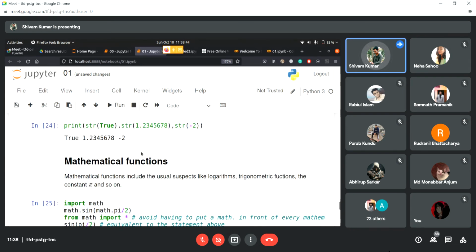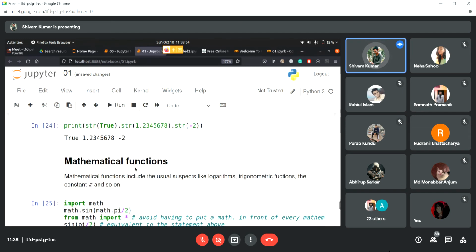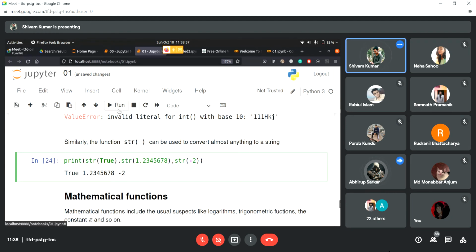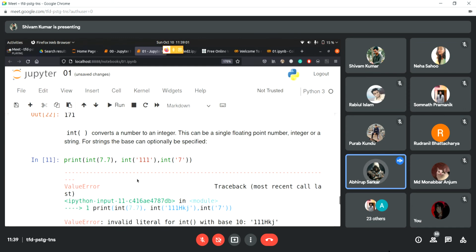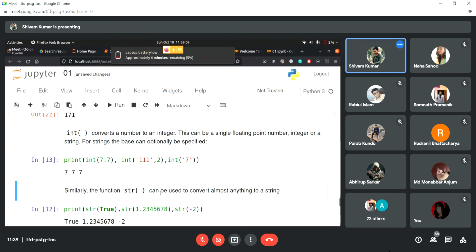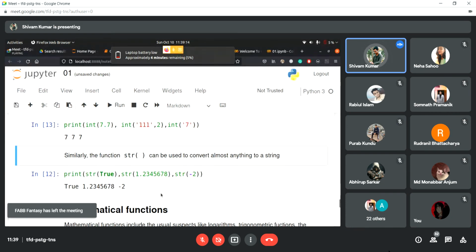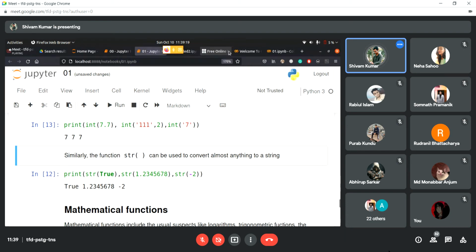Okay, so here we have, I don't really know what this is. When there was triple one, 111, with a comma two, it was returning seven. Why is it returning seven? Let's just check the definition of int.